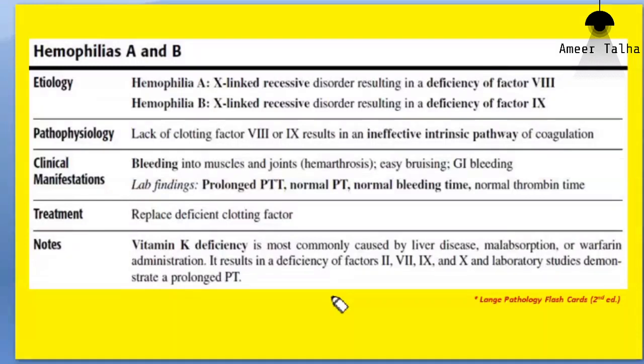Okay, prolonged prothrombin time or prolonged partial thromboplastin time means the duration is prolonged. The normal duration for bleeding time is around 5 minutes. The normal duration for clotting time is around 6 to 10 minutes. So suppose the clotting time is 17 or 18 minutes. This prolonged duration means the clotting time is prolonged, whether the PT is prolonged or the PTT is prolonged.